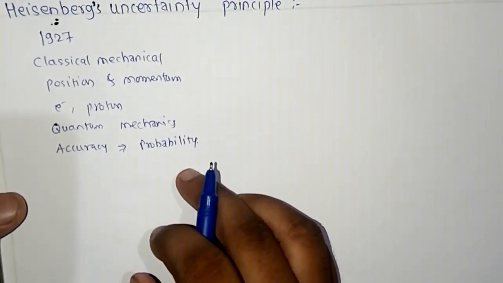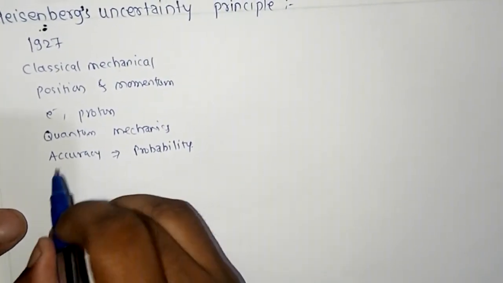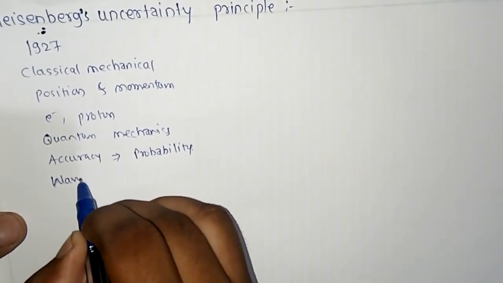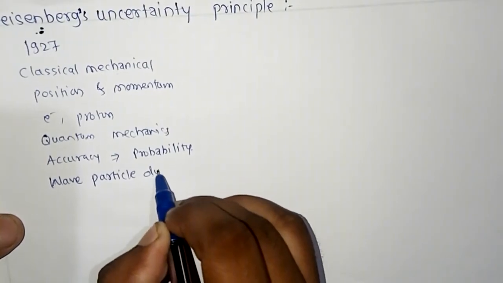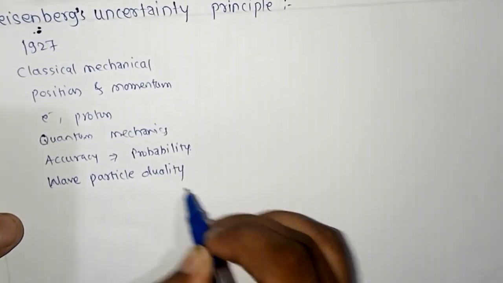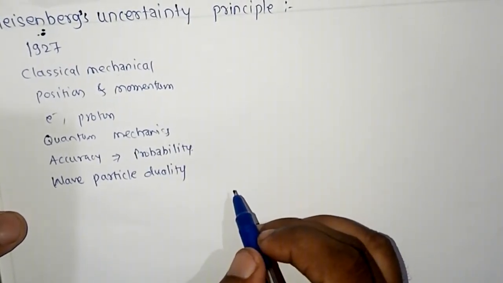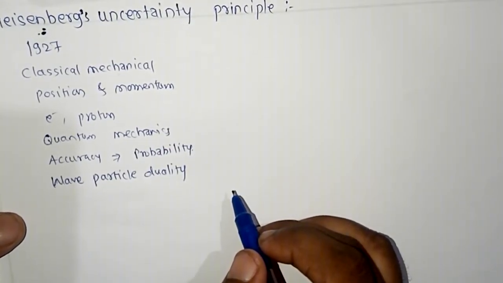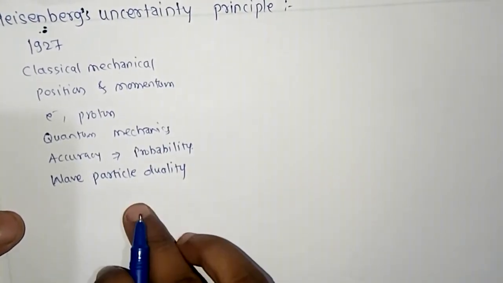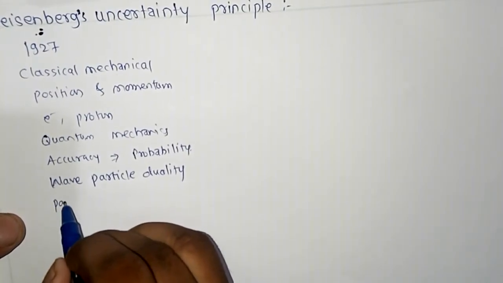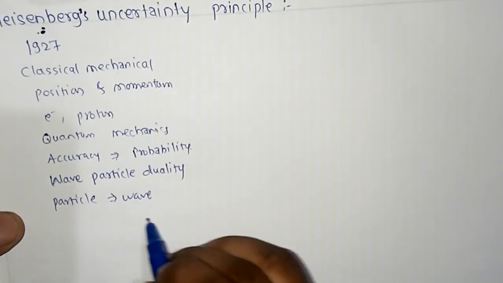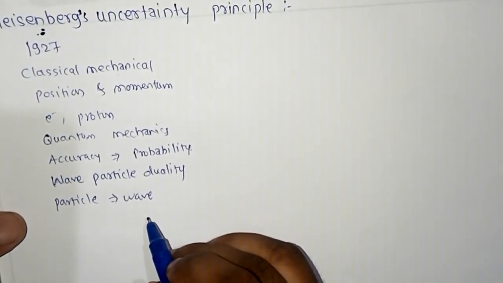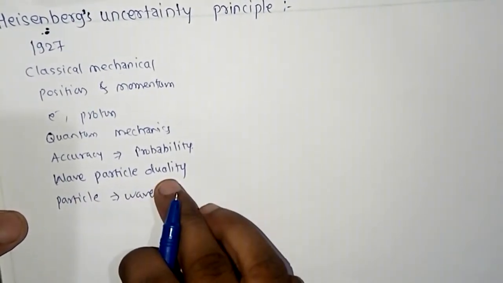So in the case of a microscopic object, wave particle duality comes into the picture. According to this principle, a particle is associated with a wave and a wave is associated with a particle, hence this is called wave particle duality.